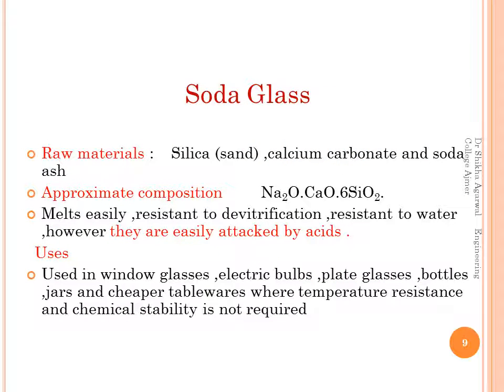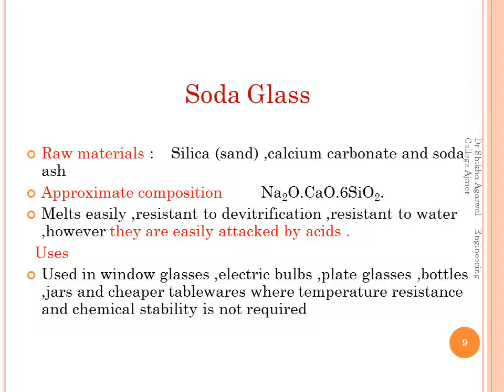Now soda glass, the raw materials are silica, calcium carbonate and soda ash. The approximate composition is Na2O, CaO, 6SiO2. Now it melts easily, it is resistant to devitrification, that means the crystal formation does not take place in this glass. It is resistant to water, however it is easily attacked by acids.